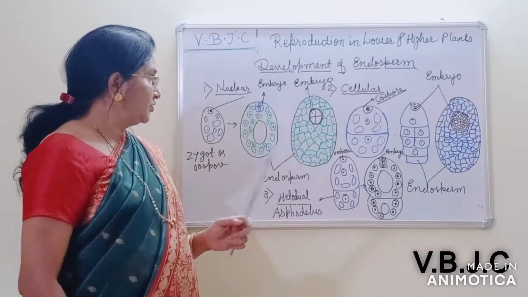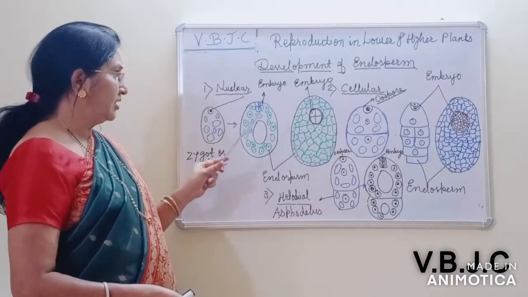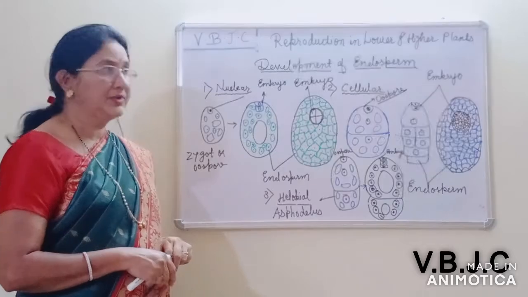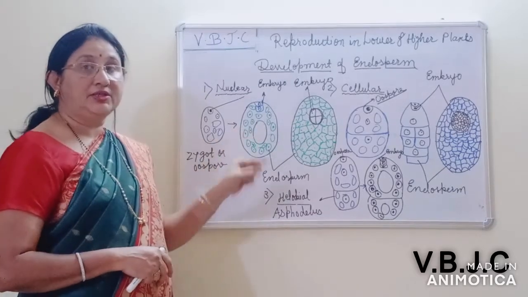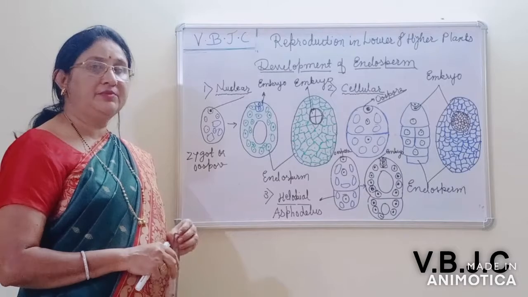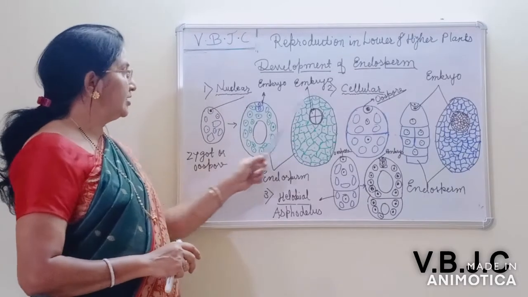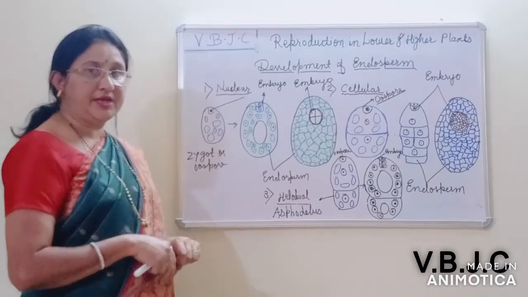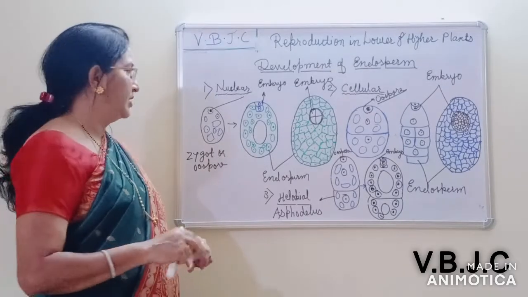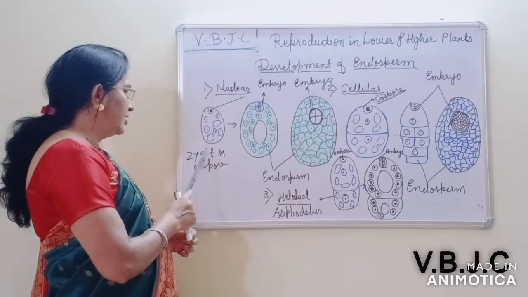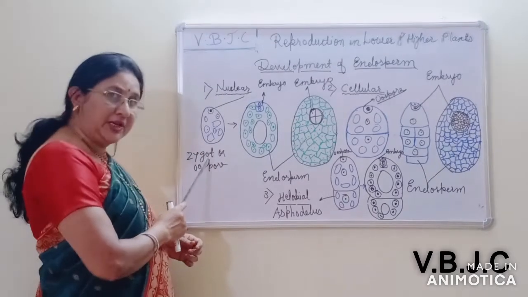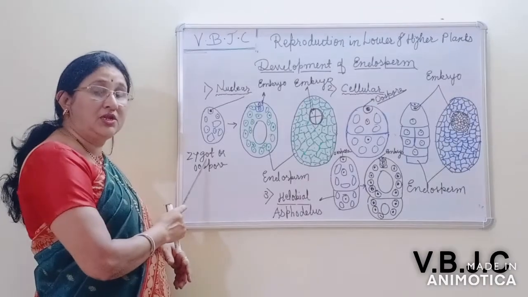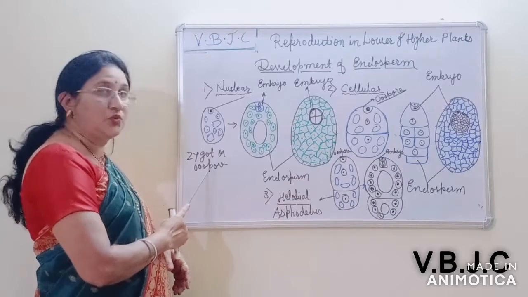On the basis of the mode of development, the endosperm can be divided into three types: nuclear, cellular, and Helobial type. First, the nuclear type of endosperm development. Here this is the zygote. After the union of the male and female gametes, the zygote is formed, and the zygote develops a wall around it that is known as the oospore.